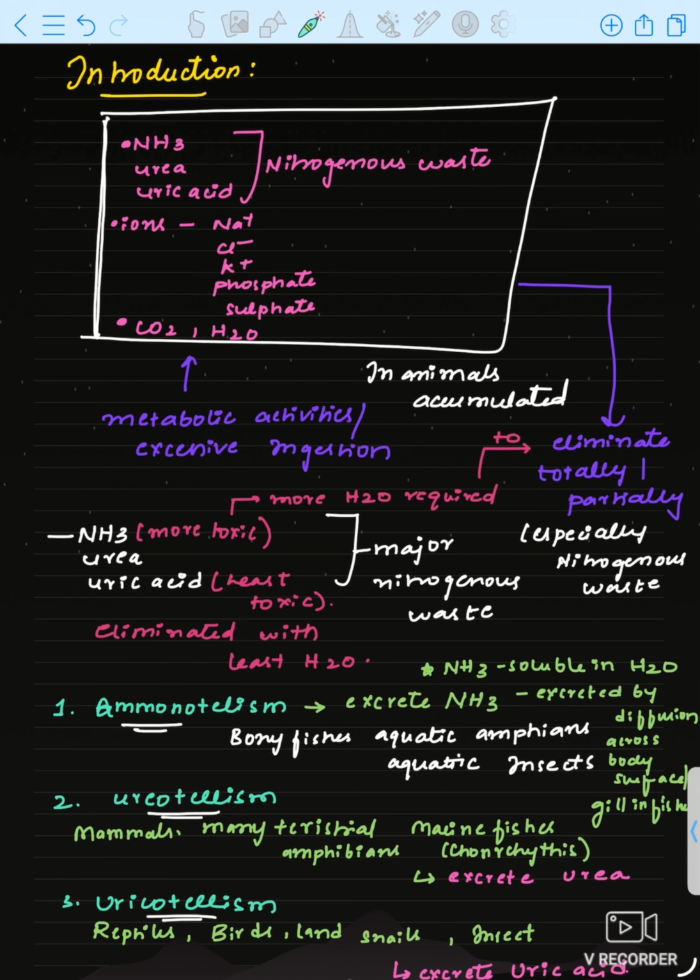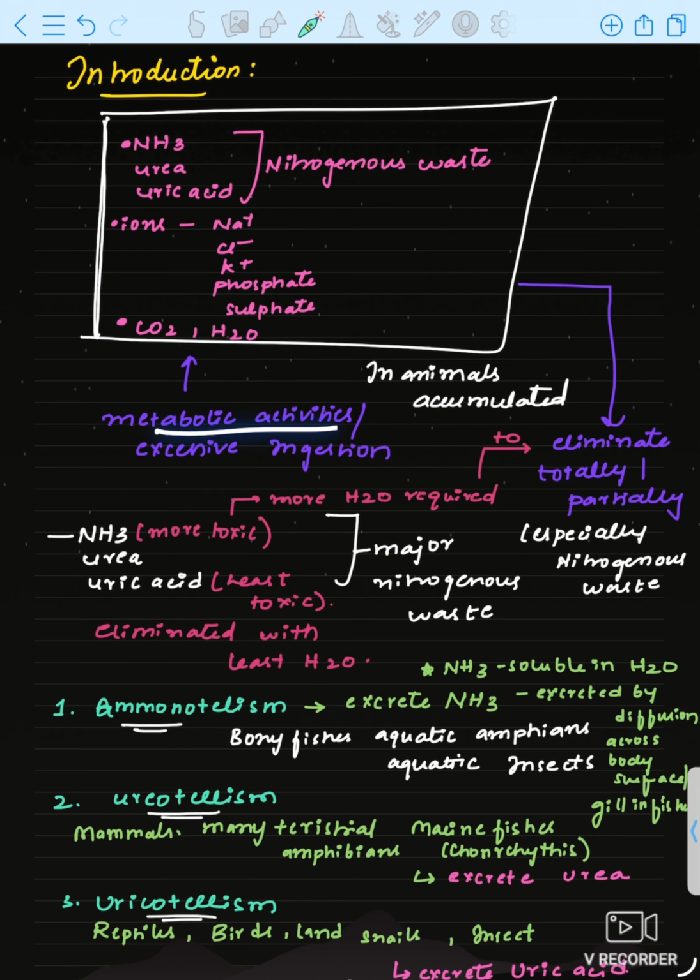Along with nitrogenous waste, ions like sodium, chloride, potassium, phosphate and sulfate ions are eliminated, and a little amount of CO2 is also eliminated. Majorly CO2 is eliminated through gaseous exchange, but through excretion also a little bit of CO2 and water is excreted.